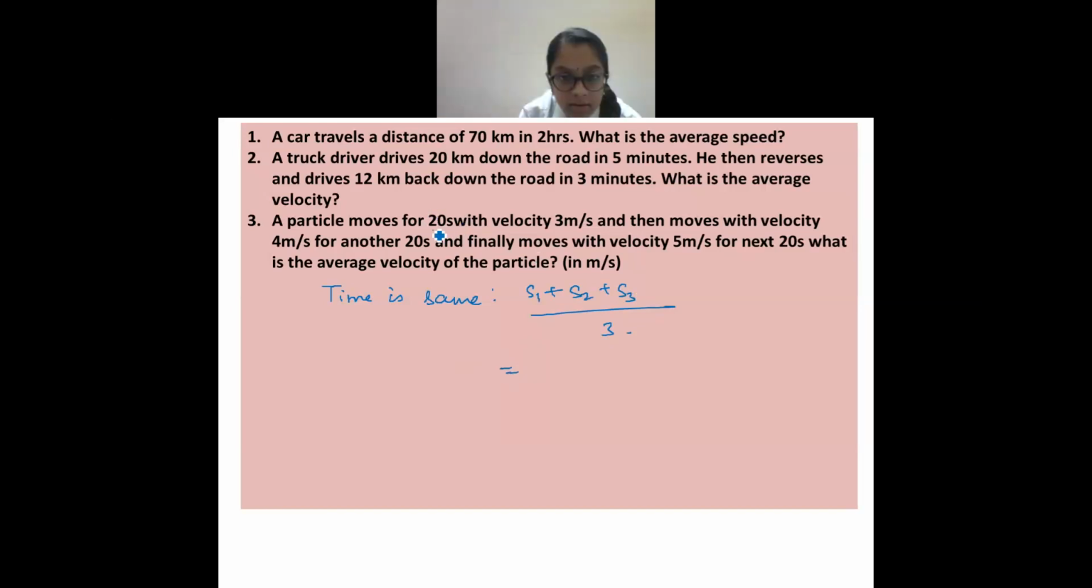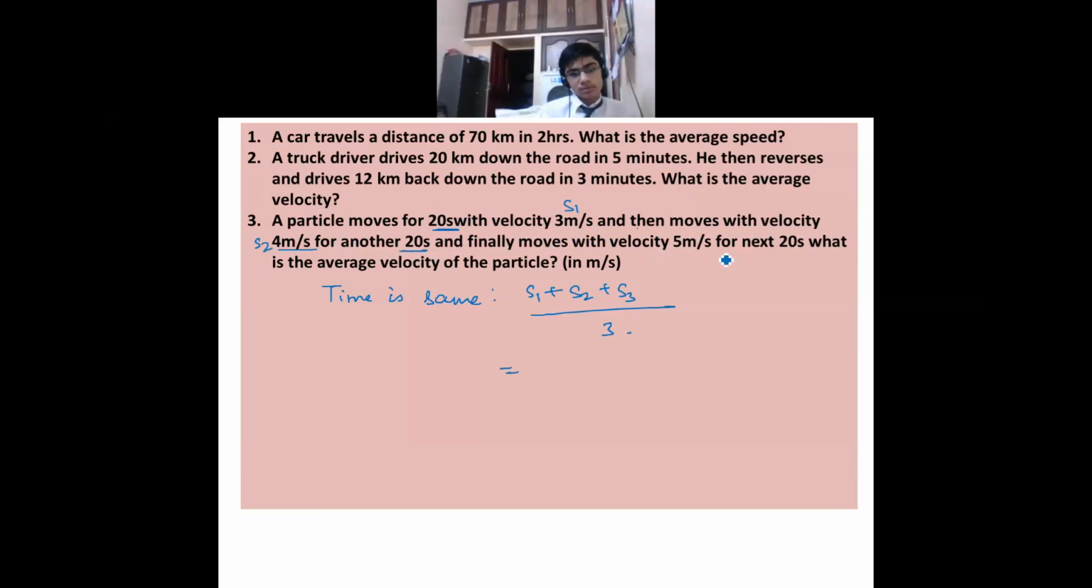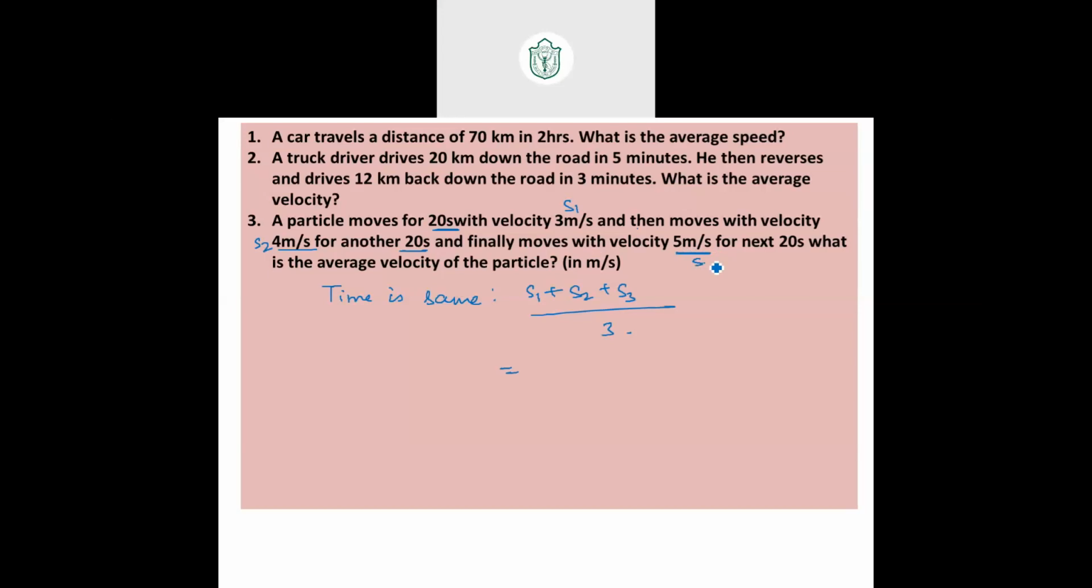Very good. So the first 20 seconds with some speed S1. The next 20 seconds, it moves with a velocity of 4 meter per second. Finally it moves with a velocity of 5 meter per second for the next 20 seconds. So 20 seconds here, 20 seconds here, 20 seconds, meaning time is same.